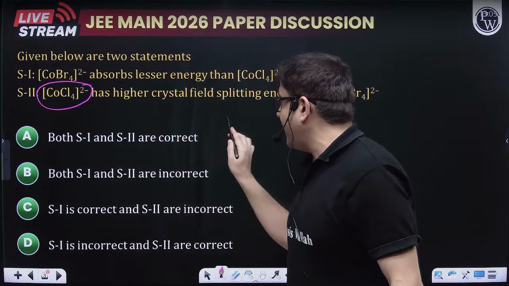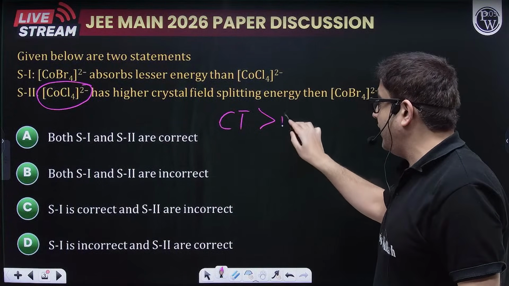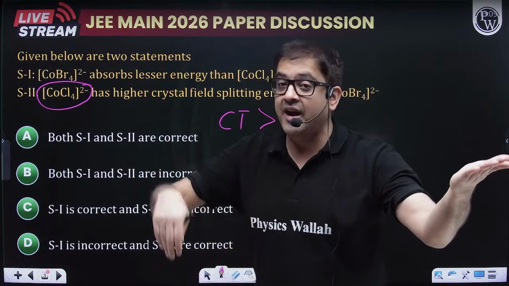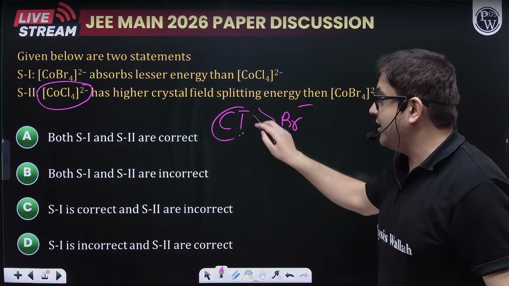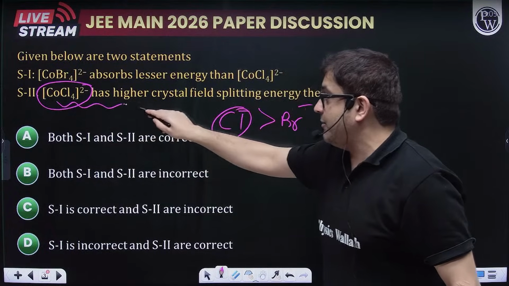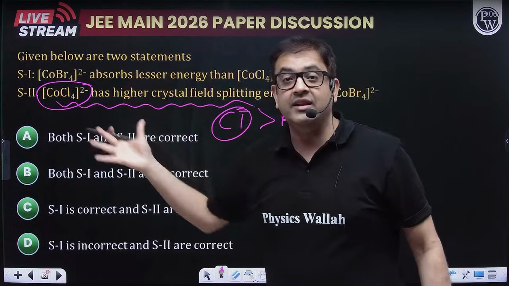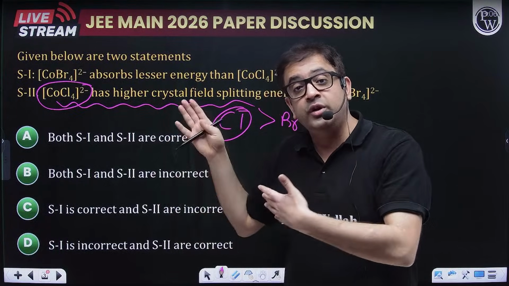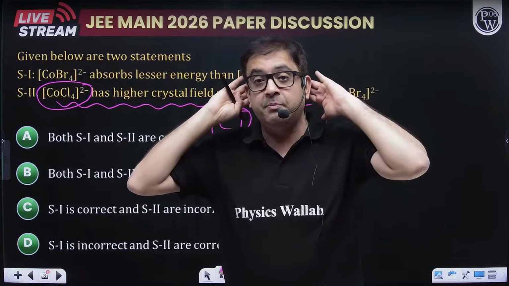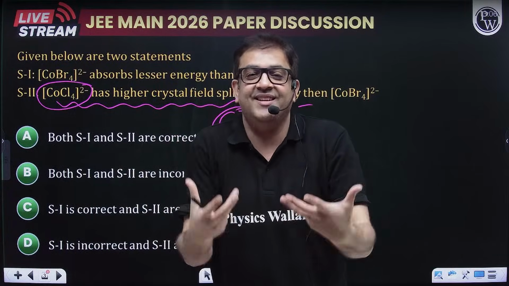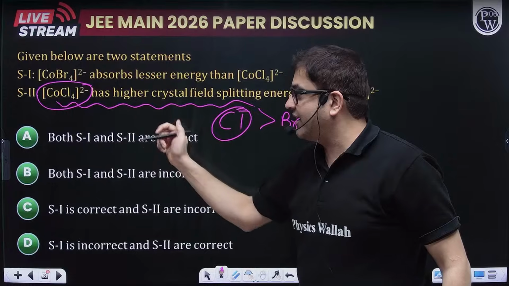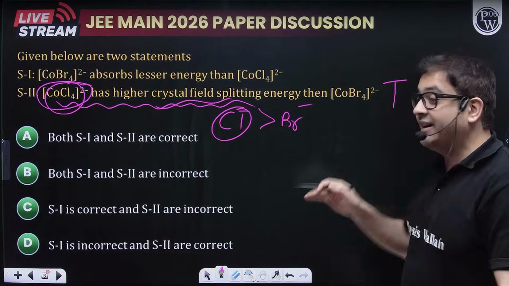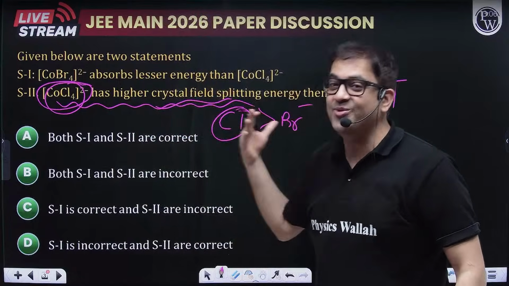So Cl minus is a stronger ligand than Br minus. So who will have a higher splitting, either tetrahedral or octahedral? Cl minus. Statement 2 is saying Cl minus has higher splitting. It is given there only. But sometimes when you read a question, you have a prejudice because of haste. So this is definitely correct, that this chloride ion has higher splitting of the degeneracy. So that is true, my friends.